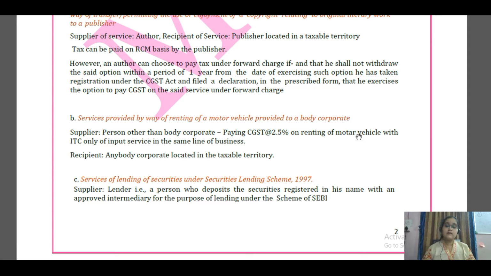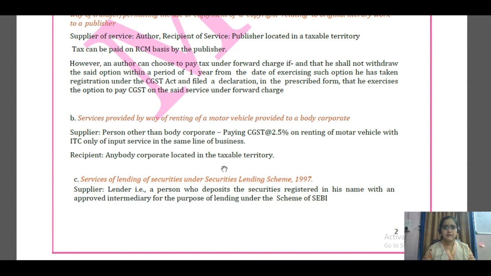If you remember section 17 subsection 5, the credit for the motor vehicle is blocked. You get ITC only when you are using it for further supply, like supplying vehicles again to your customers, or using it for the transportation of passengers, then only you can take the credit.